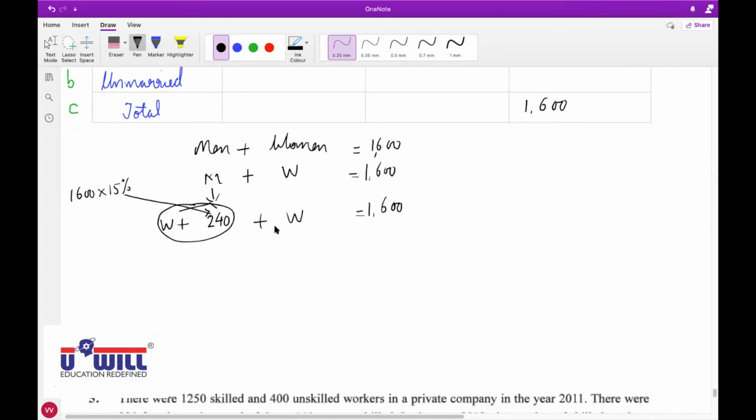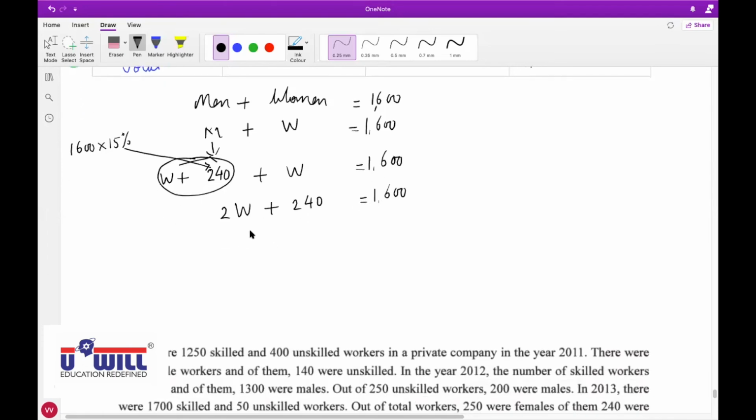So now W plus W becomes 2W plus 240 is equal to 1600. If you bring 240 on the right side, then plus will become minus on the opposite side. So 1600 minus 240. Okay, I'm solving it here further.